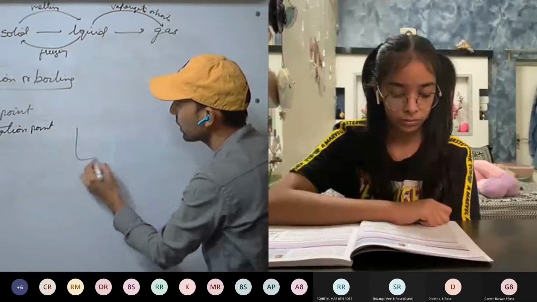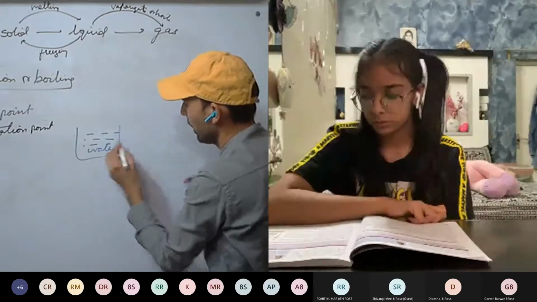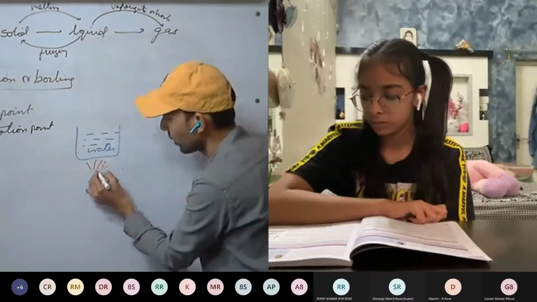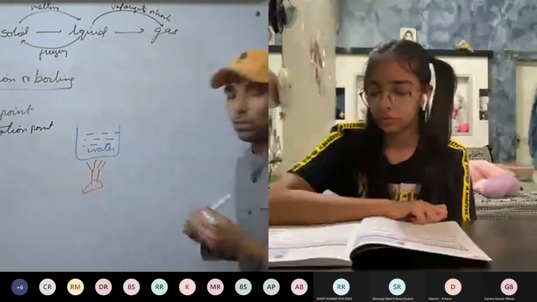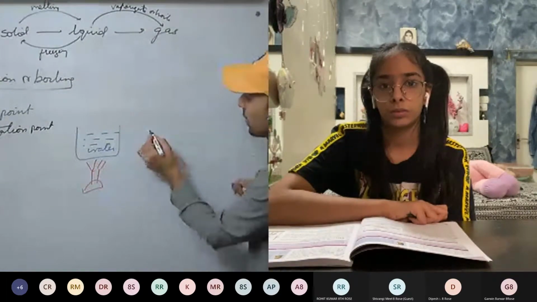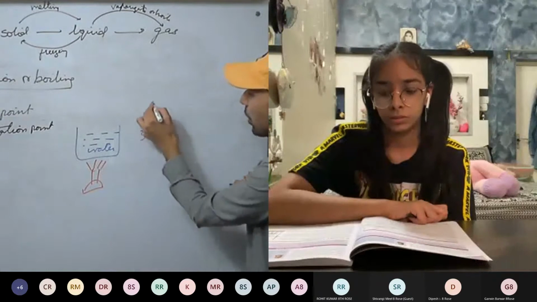So we are having water, and now we are boiling it. That is, we are providing heat to the water. For example, initially water is at 35 degrees Celsius. We are boiling.